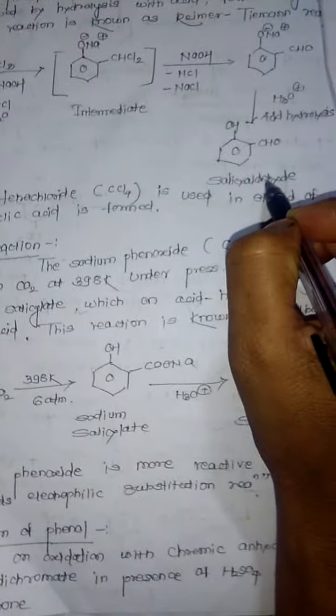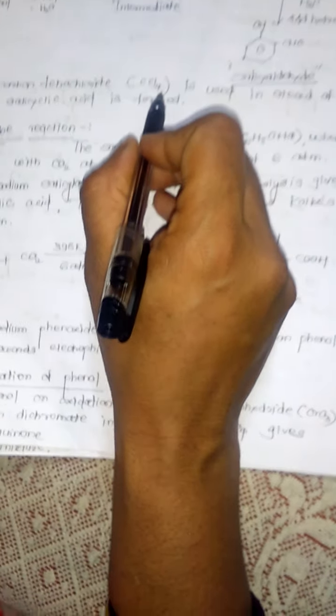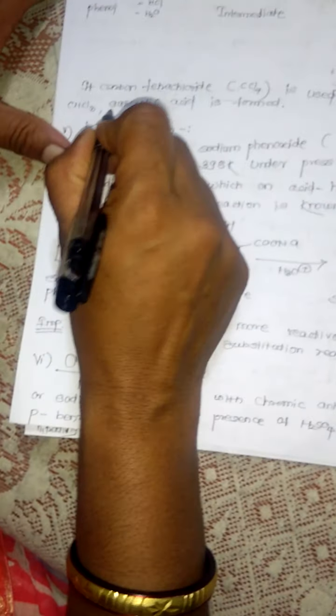The name of this product is salicylaldehyde. Here, if we use CCl4 instead of CHCl3, then the product formed is salicylic acid.